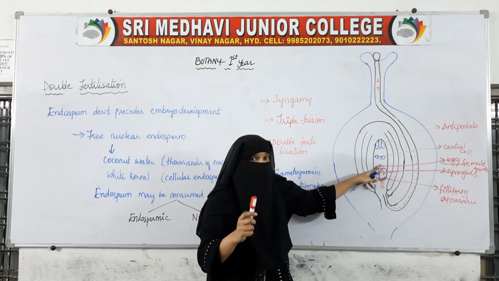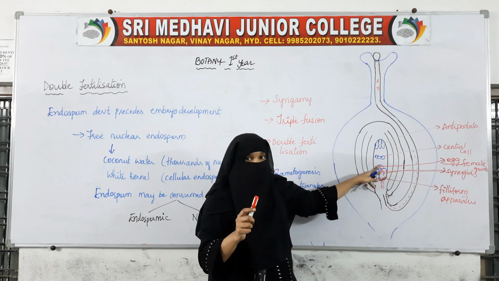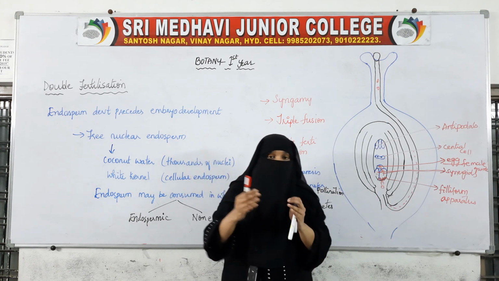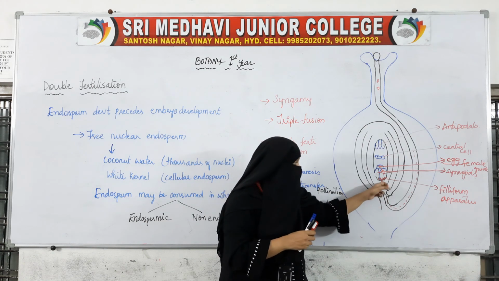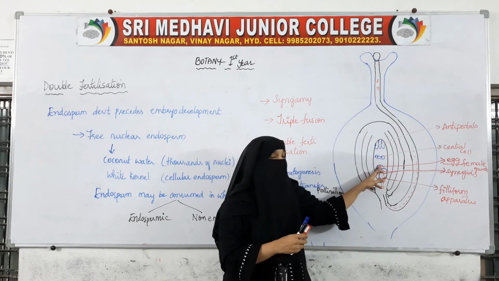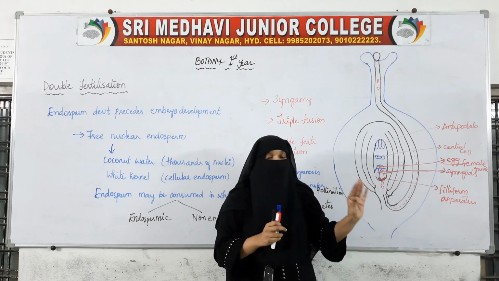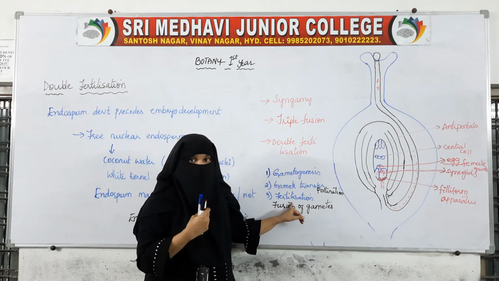If the fusion of the male nucleus is with the egg cell, the female gamete, then this process is called fertilization.